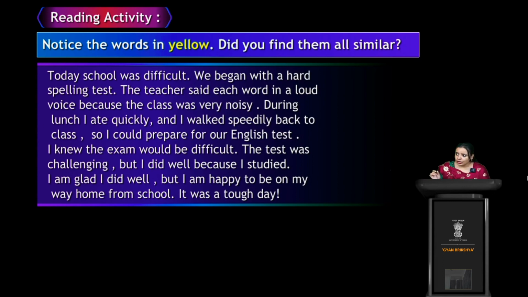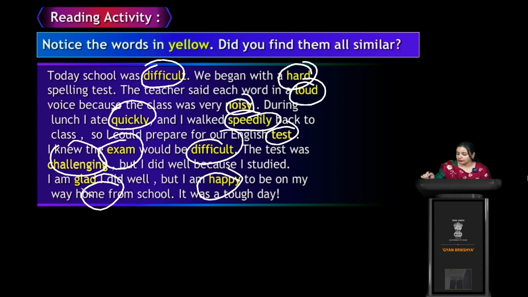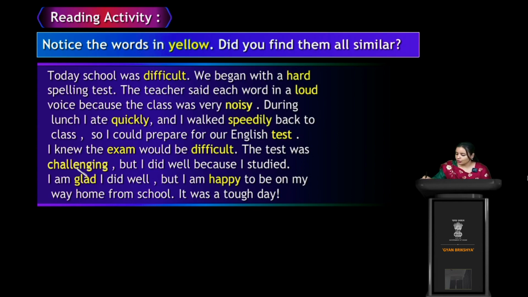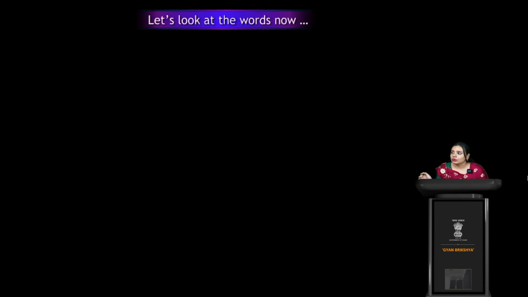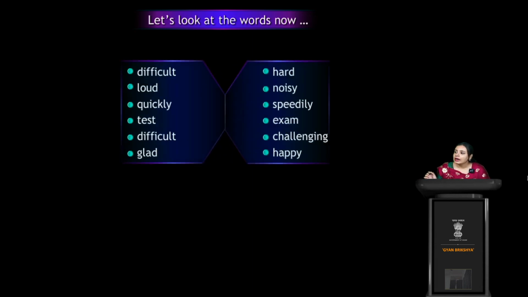This is the passage, so you have to find out some words in yellow. See, these are some words: difficult, hard, loud, noisy, speedily, test, again difficult, happy, quickly, exam, challenging, and then glad. So we have found these words. These words also have some synonyms, right? Yes. So let's look at the words now.